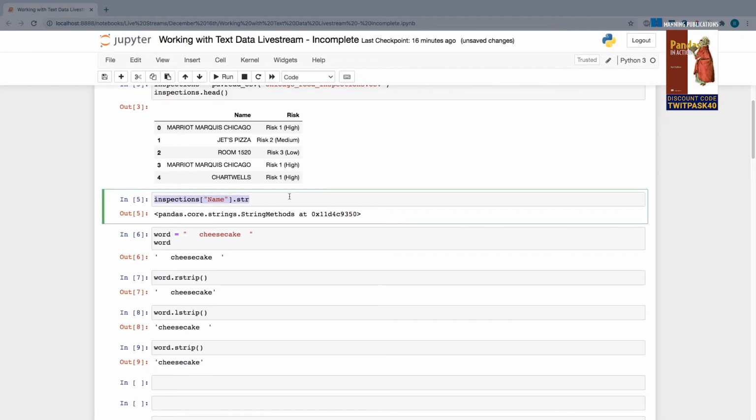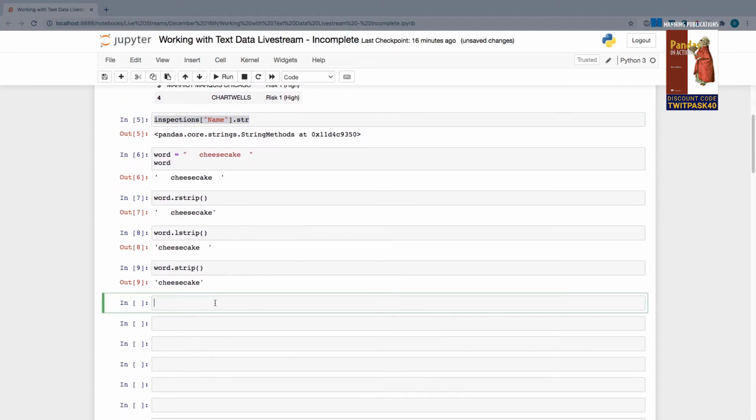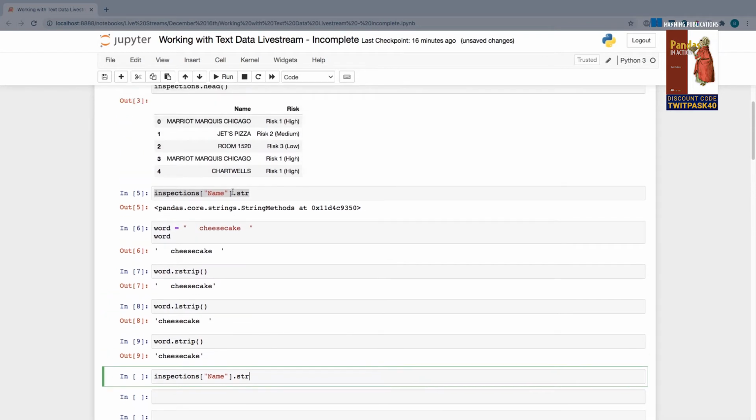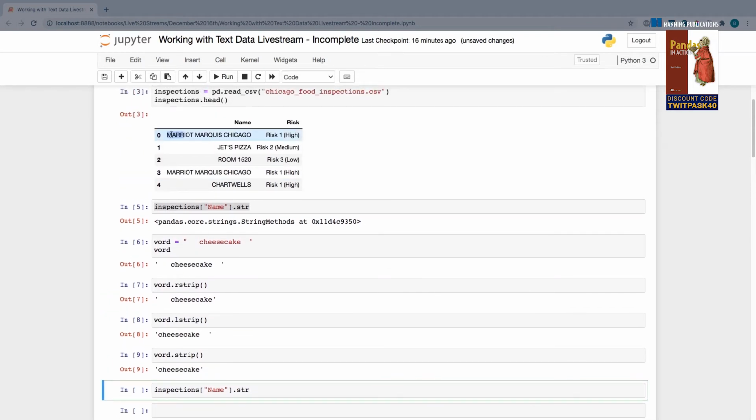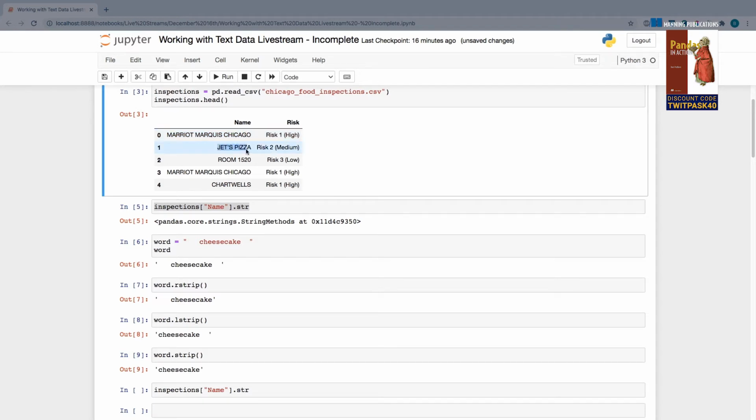So if we want to use any of these string methods, they're all going to be available, but instead of calling them on a single string like we're doing right here, we obviously need to call them on every single value within our Pandas series object. So we want to tell Pandas, take this string, Marriott Marquis Chicago, call strip on that, then do the same thing for Jets Pizza, then do the same thing for room 1520, all the way through the 150,000 rows in this data frame or series.